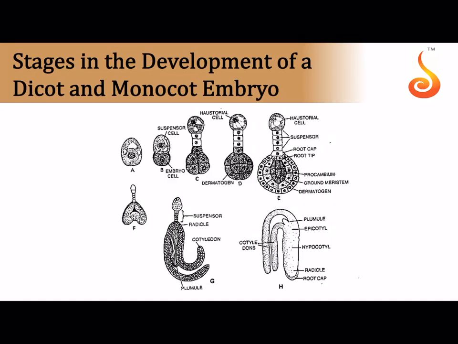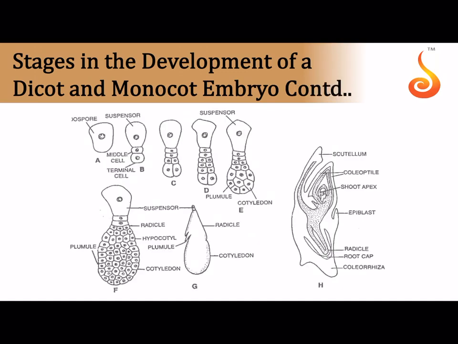So, stages in the development of a dicot embryo: you can see how in a dicot embryo, the zygote that is formed inside the ovule initially becomes a two-cell stage. There is a suspensor cell towards the micropyle and the terminal cell or the embryonal cell towards the chalaza, which develops into a globular stage embryo and then a heart-shaped embryo, and how the heart-shaped embryo takes the shape of an embryo bearing two cotyledons.